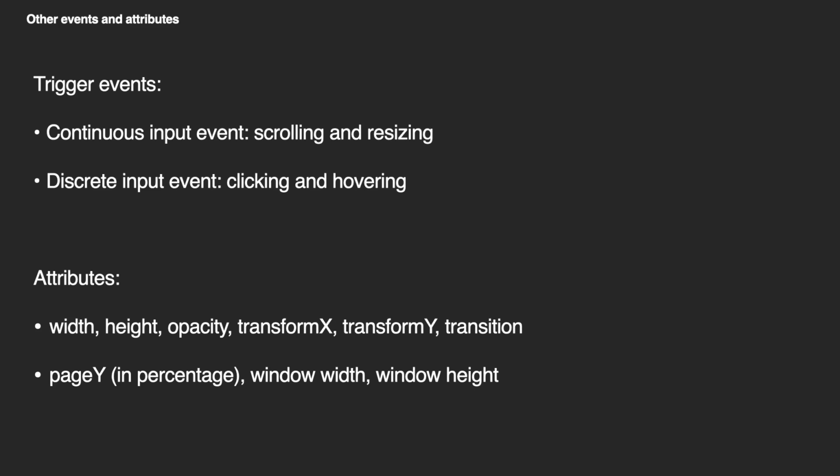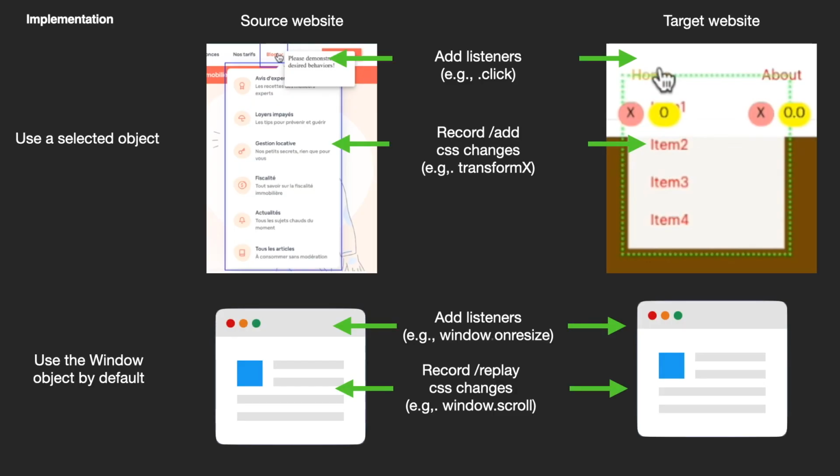Umutation can also listen to user events, such as clicking, window resizing, and various events on element attribute changes, such as their width, height, or padding. The implementation is rather straightforward. During the recording, the system listens to the occurrence of predefined events and captures the value changes on a set of attributes on the element. When adapting these effects to the target element, the system will add the event listeners to them and either replay or add the related CSS effects to them.